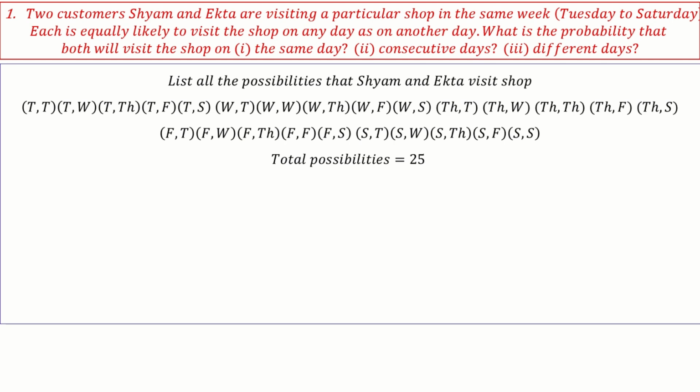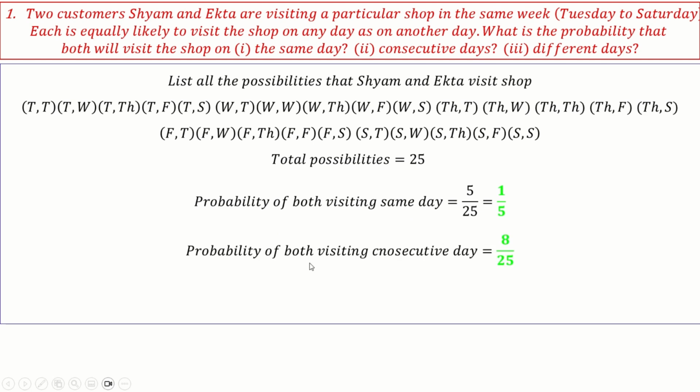Okay. And out of that, both visiting on the same day: Tuesday-Tuesday, Wednesday-Wednesday, Thursday-Thursday, Friday-Friday, and Saturday-Saturday. That is 5. So 5 out of 25 is the probability of visiting on the same day.